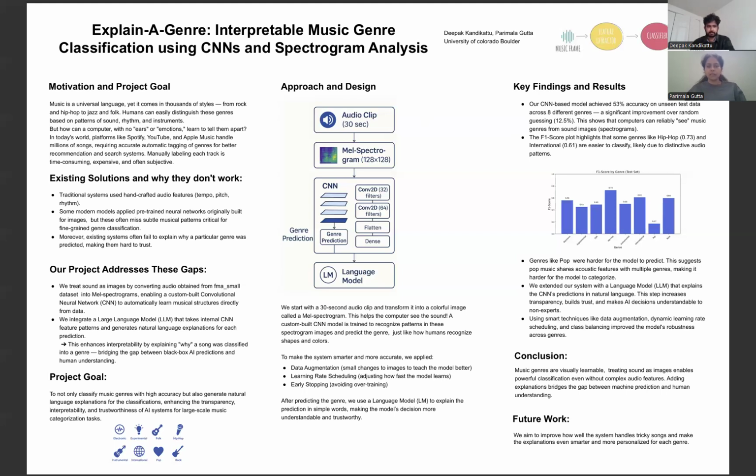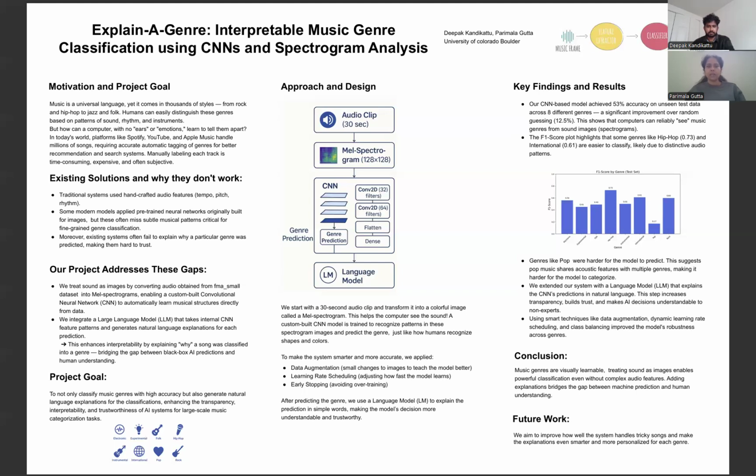To handle the imbalance in genre representation, we computed class weights and applied them during training to ensure that less common genres were treated fairly. Finally, after the model predicts a genre, we use a language model to generate a simple natural language explanation that tells us why the song was classified into that genre using cues like rhythm, instrumentation, or vocal styles.